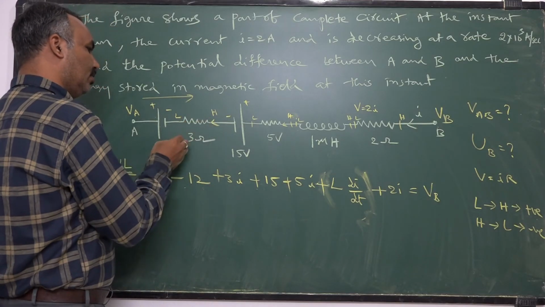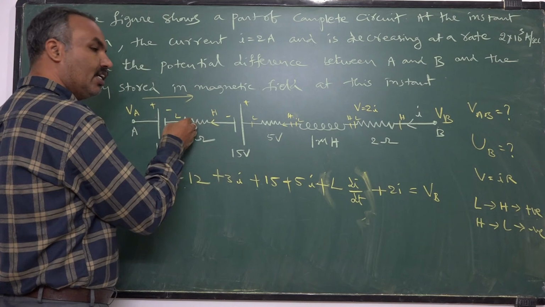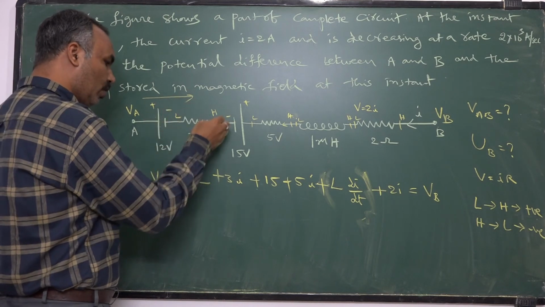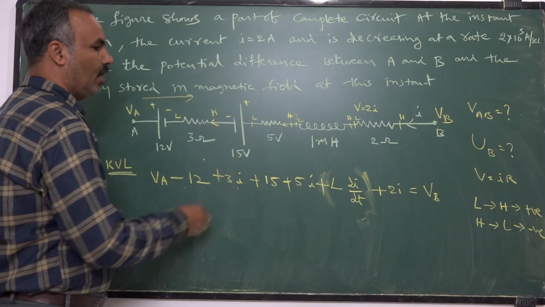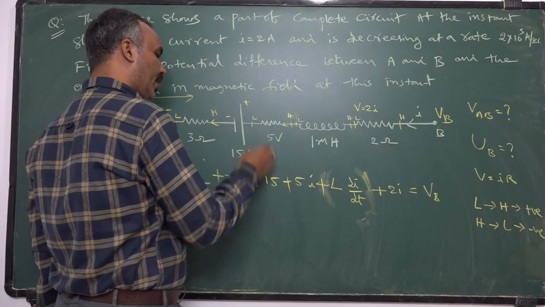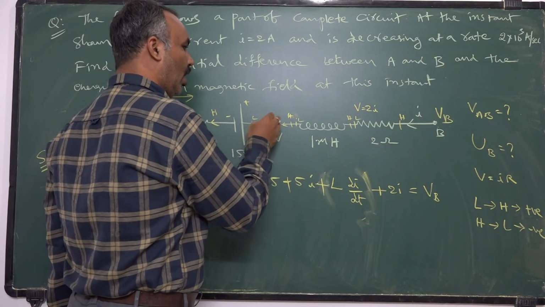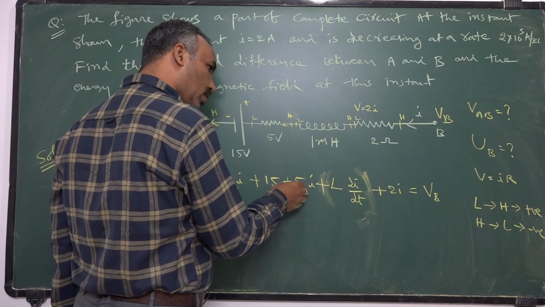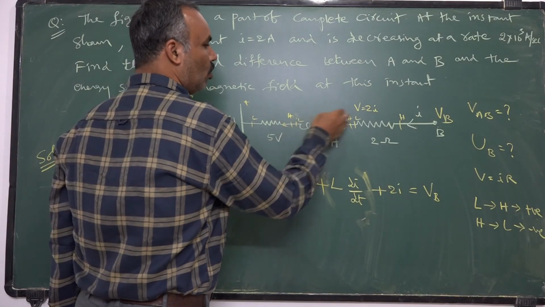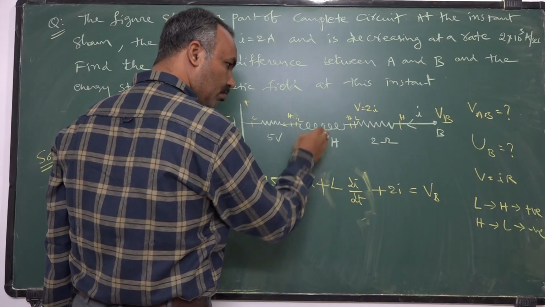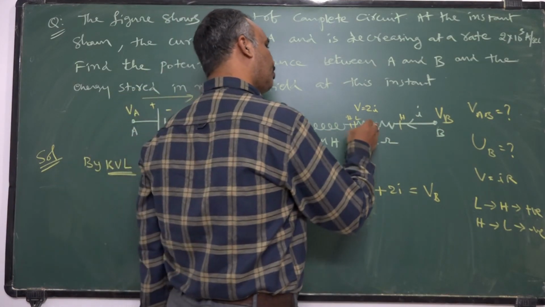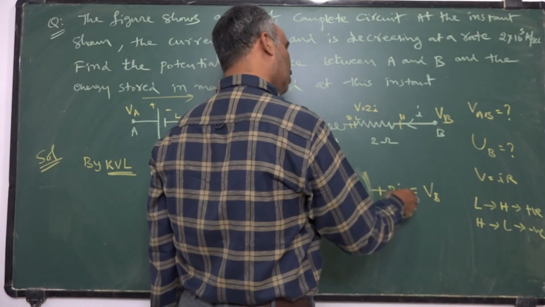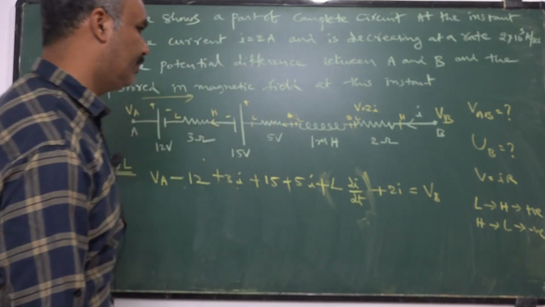At this inductor, this is high potential, this is low potential, current is going like this, but you are moving from low to high. I should take plus. The potential drop is given by V is equal to IR. And at this battery, low to high means positive. Potential drop here is L into di by dt. Now, again here also low to high, you should take positive like this.